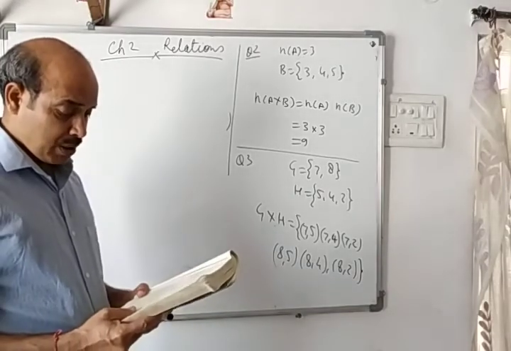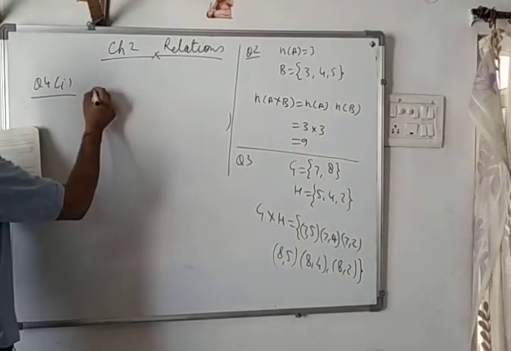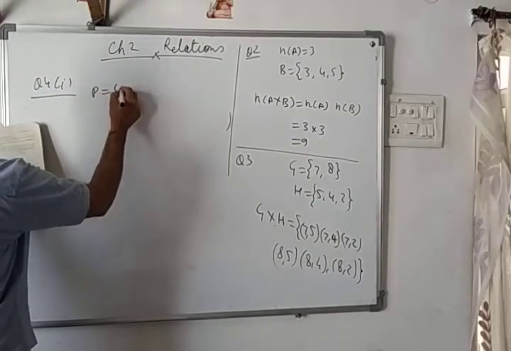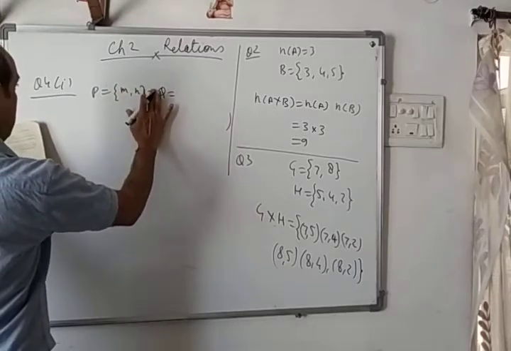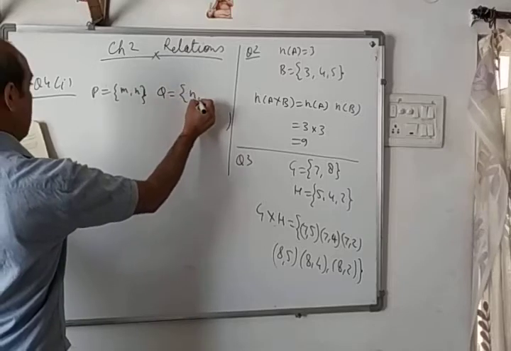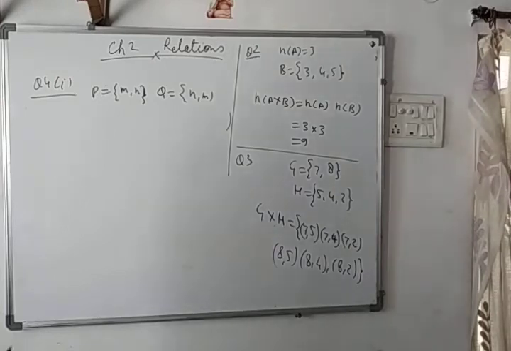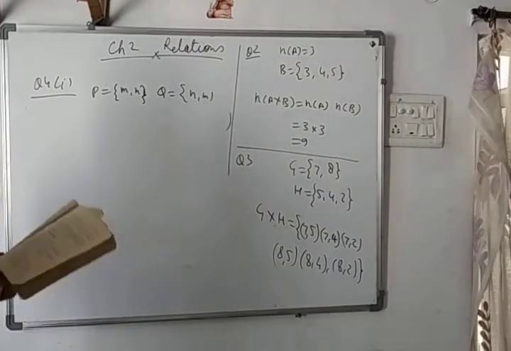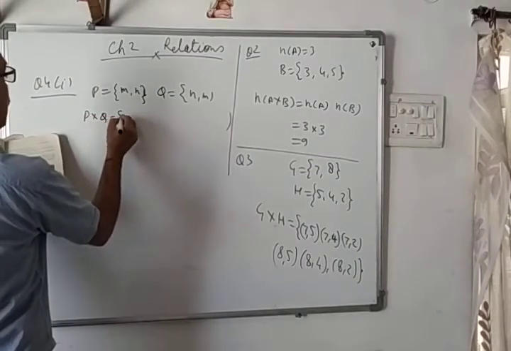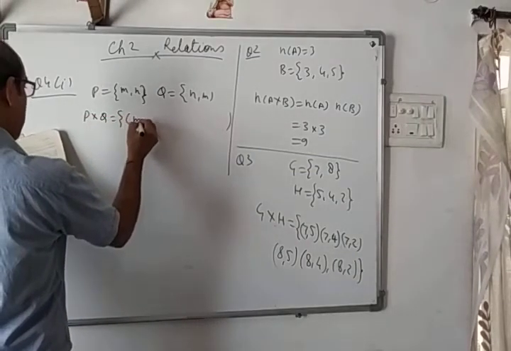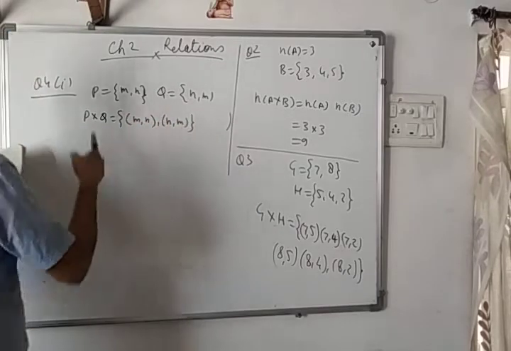P is given as {m, n}, Q is given as {n, m}. And they have given P cross Q as the ordered pairs (m, n), (n, m), and they are asking whether it is true or not.